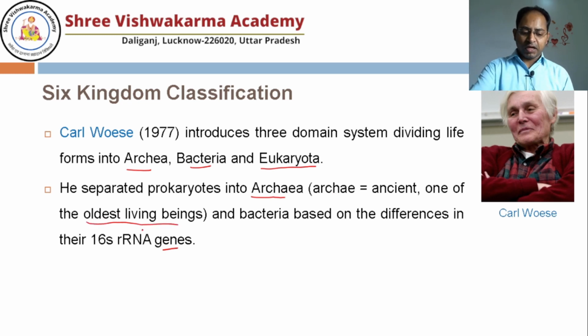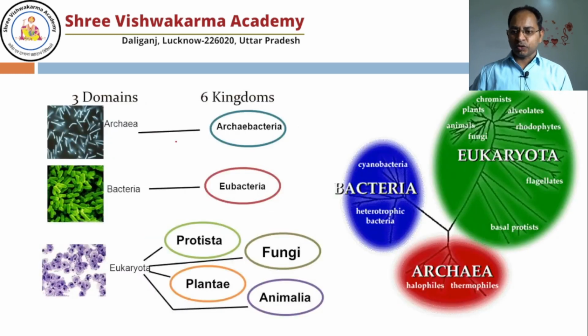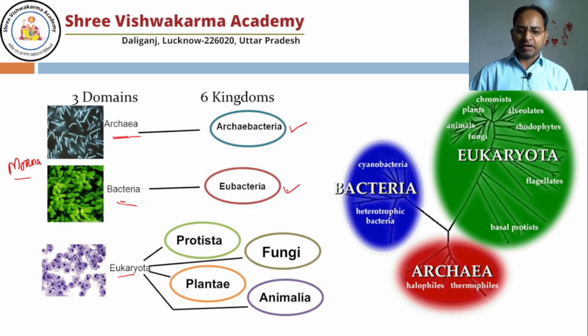We'll discuss the archaea in a couple of minutes. So you can see there are 3 domains: the archaea, the bacteria, and the eukaryota. Previously, as per the 5 kingdom classification, all the organisms, maybe archaea or bacteria, were kept in the Monera, but now there are 3 domains. Under the domain archaea there is 1 kingdom that is known as Archaebacteria, and in the domain bacteria the kingdom is Eubacteria, and all the eukaryotes like Protista, Fungi, Plantae, and Animalia come under the domain Eukaryota.